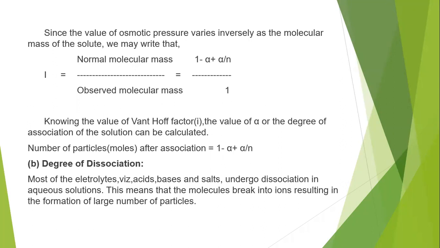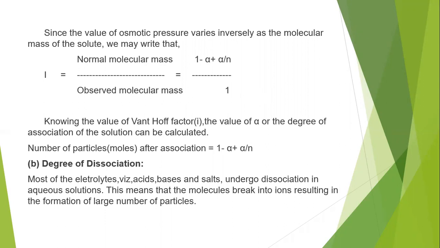We can calculate it with the formula 1 minus alpha plus alpha by n, by 1. Knowing the value of the Van 't Hoff factor i, the degree of association alpha of the solution can be calculated. If we know the i value, we can easily calculate the alpha value. The number of particles or moles after association can also be calculated using 1 minus alpha plus alpha by n.